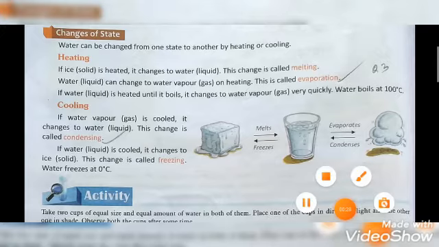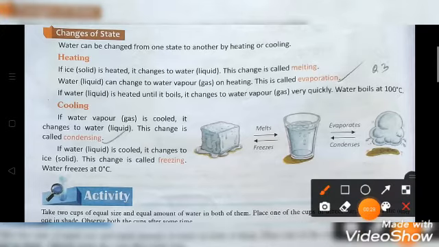Here we can see heating. By heating we can change the state of water. For example, ice is a solid. When you heat the ice, it will melt. It will change into liquid.